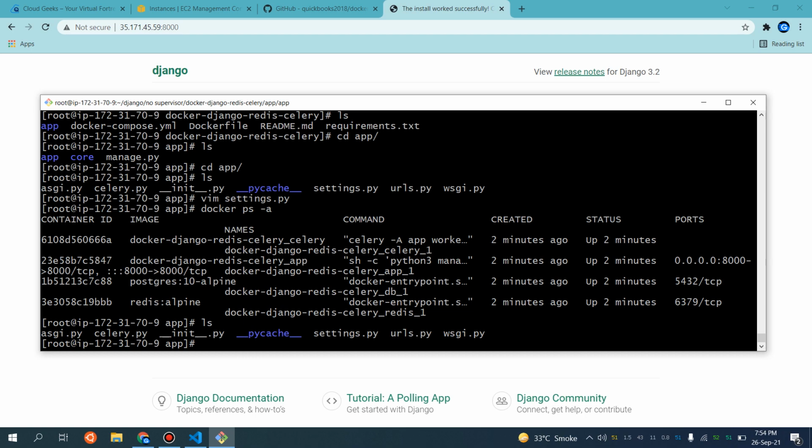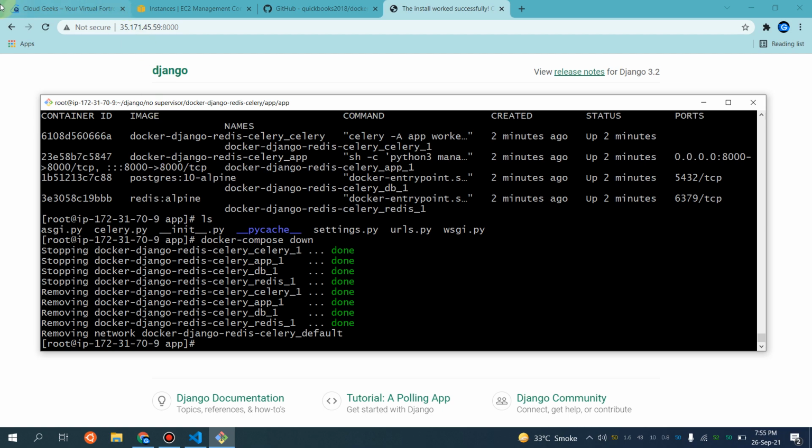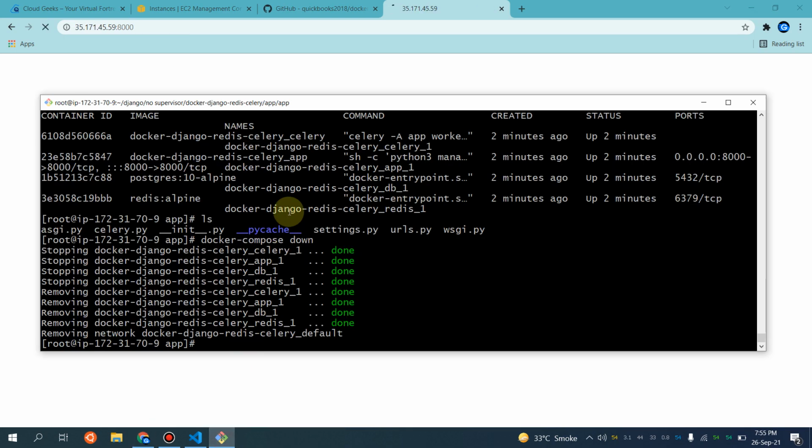So instead of using this architecture, what I've done is I've used Supervisor. Instead of mounting those particular directories, through Supervisor, our application and Celery will also be available. So let me show you that architecture as well. That would be a much more scalable architecture as compared to that. So what I will be doing now is tearing this down, and this application is going to be gone in a few minutes.